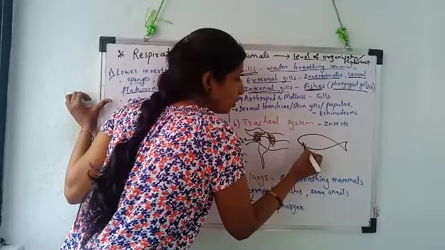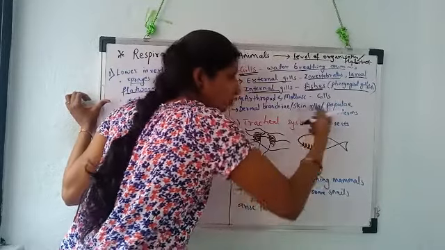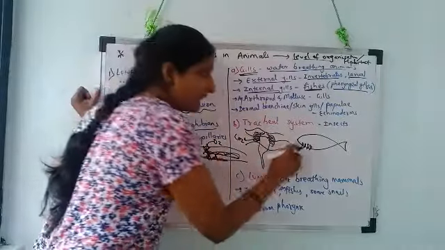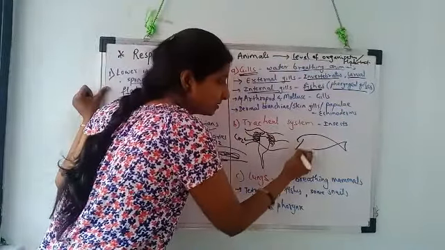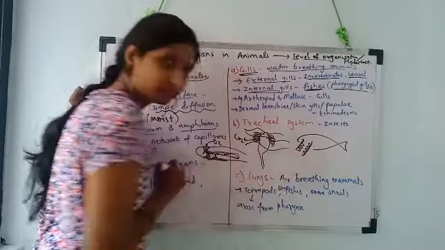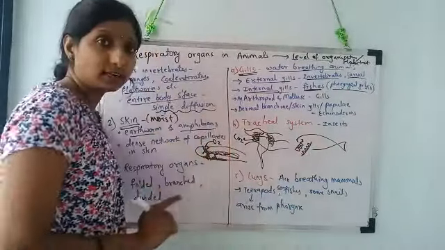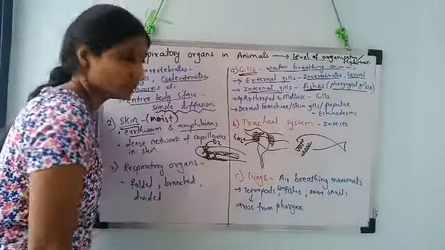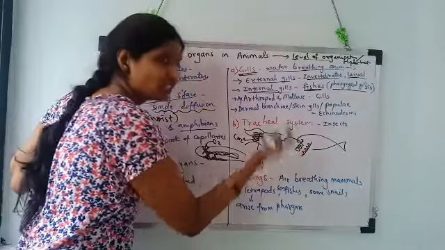fishes have small openings on both the sides, okay, which are called pharyngeal gill slits. Inside that gill slit, I'll just magnify one gill slit, gills are present. So these are internal gills. So internal gills are present in the pharyngeal gill slits of the fishes. From the mouth, fish takes in water.